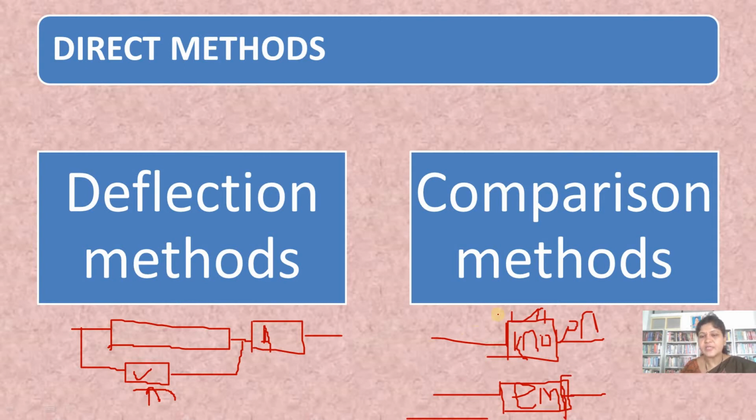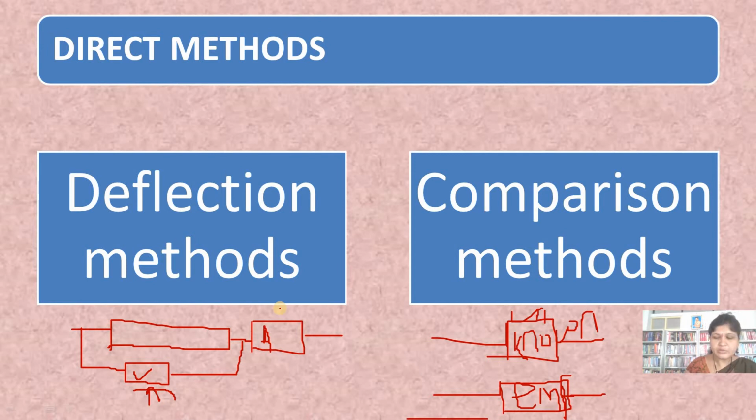We are trying to calculate the unknown EMF by comparing it with the known EMF. This is called the comparison method. So here the unknown quantity is measured by comparing it with the known quantity. So the first type of direct method is the deflection method, where the pointer is deflected, and the second type is the comparison method. These are the two types of direct method.